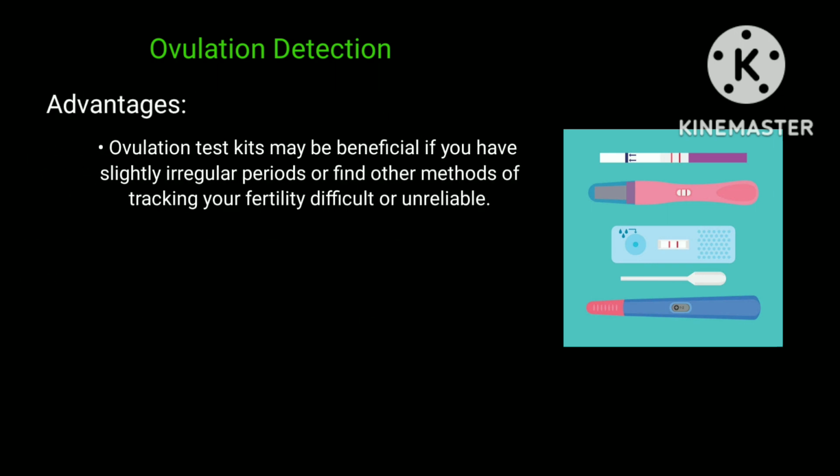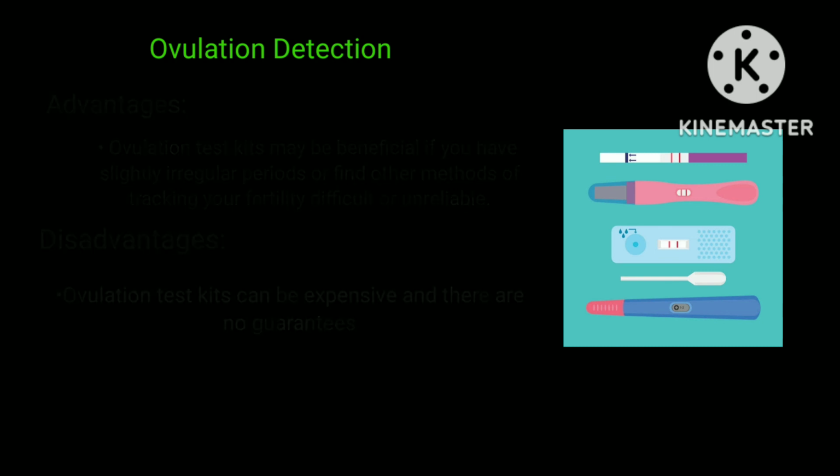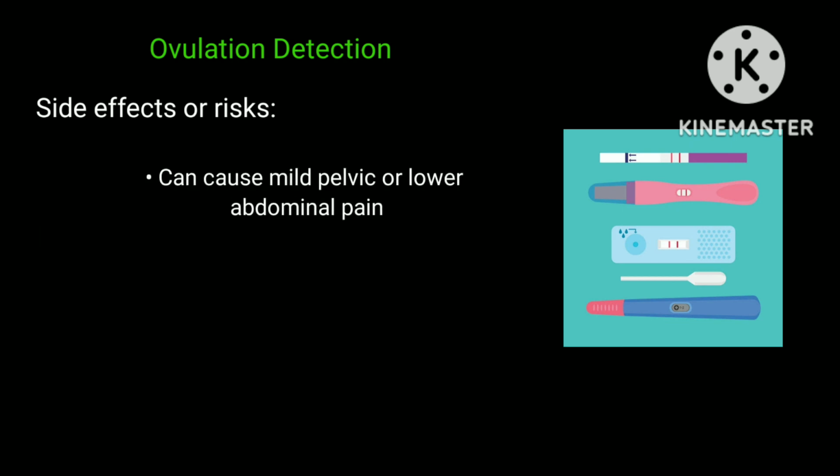The advantages: ovulation test kits may be beneficial if you have slightly irregular periods or find other methods of tracking your fertility difficult or unreliable. The disadvantages: ovulation test kits can be expensive and there are no guarantees. The side effects or risks: can cause mild pelvic or lower abdominal pain.